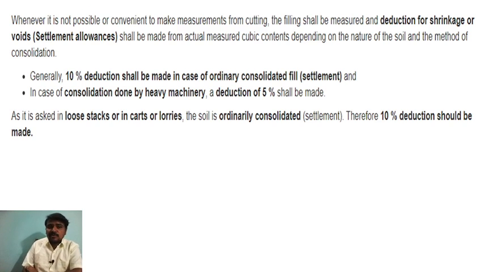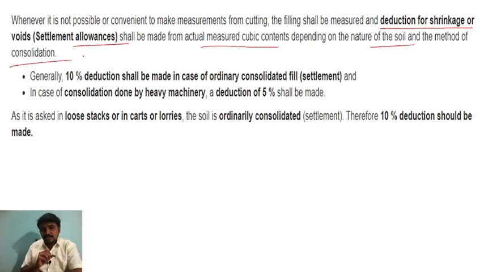Whenever it is not possible to make the measurement from the cutting, filling shall be measured, and the deduction for the shrinkage or the voids, that is the settlement allowance, shall be made for the actual measured cubic content depending on the nature of the soil and the method of consolidation. Generally a 10% deduction shall be made in case of ordinary consolidated fill, that we call settlement.